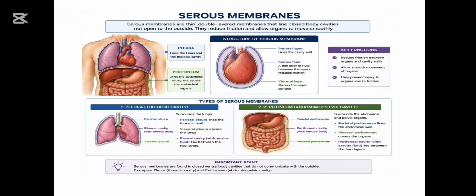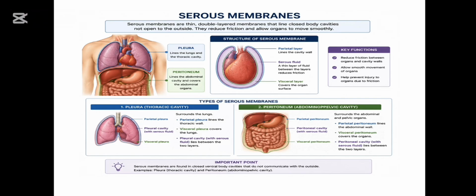Second one is the pericardium. Pericardium surrounds the heart. Parietal pericardium lines the pericardial cavity, and the visceral pericardium is directly covering the organ, which is the heart. Pericardial cavity contains pericardial fluid.